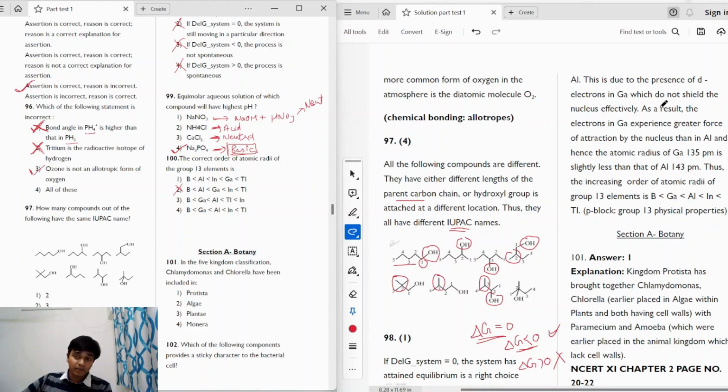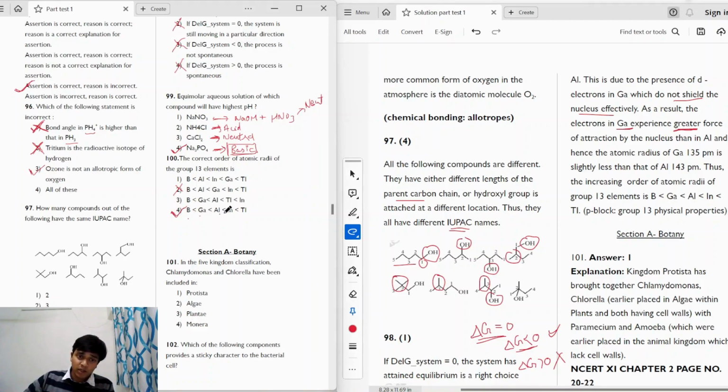And why does that happen? Because the filling of the d orbital starts in the fourth period, right? So when the d electrons have started filling, the d electrons do not shield the nucleus effectively. As a result, the electrons in the valence shell of gallium experience a greater force of attraction by the nucleus. That is why the atomic radius of gallium will be less, as the electrons present in the valence shell will be attracted closer to the nucleus. So the correct answer will be option 4, right?